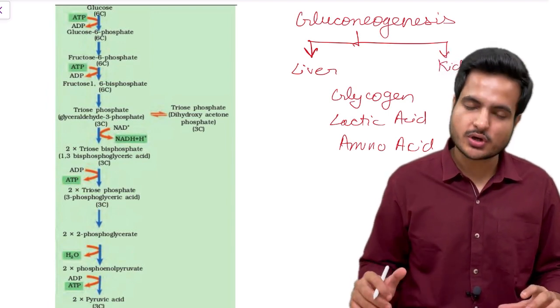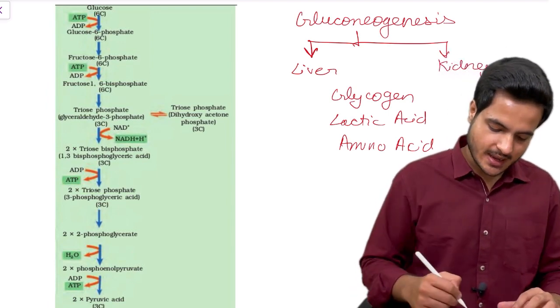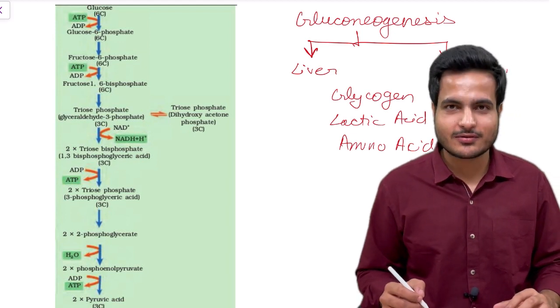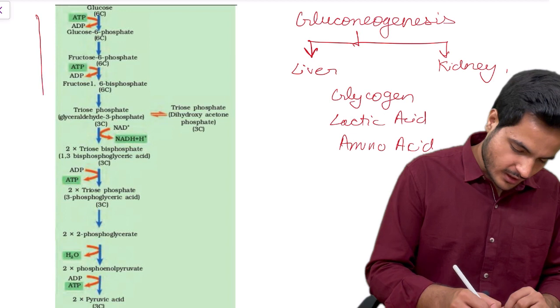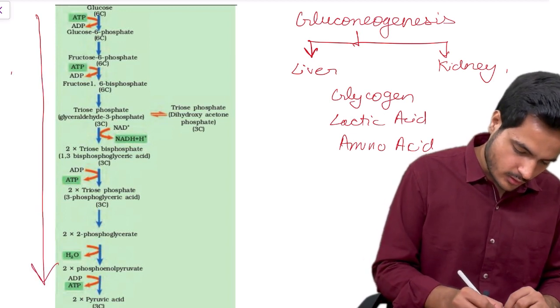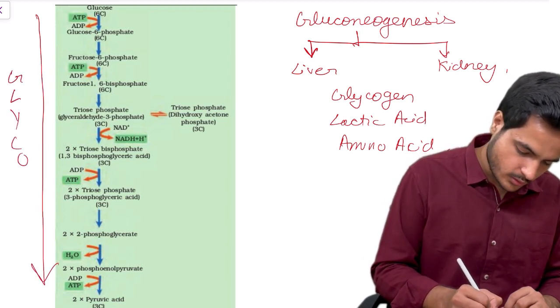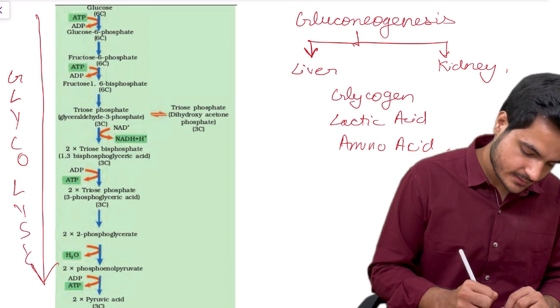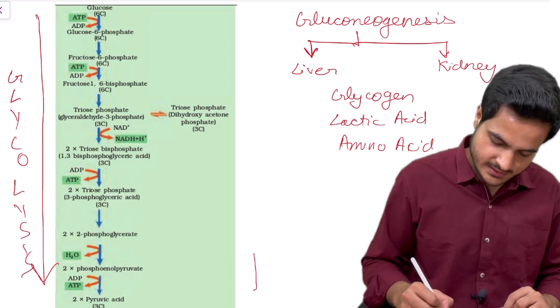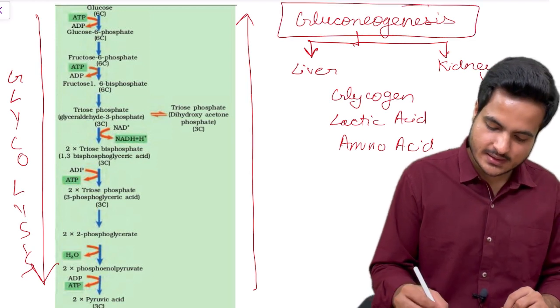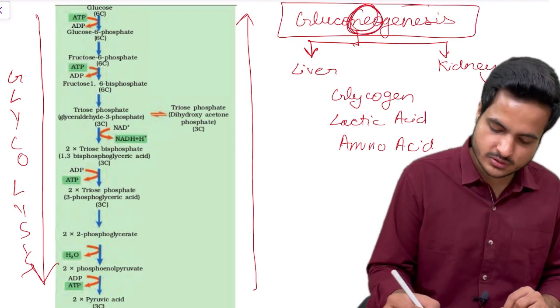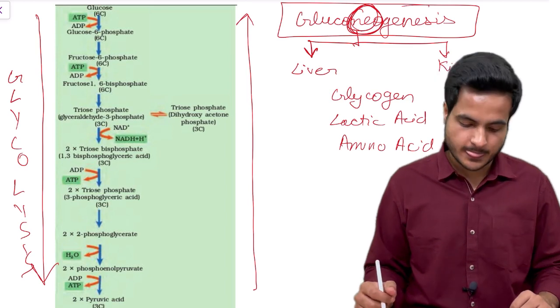So this process is called gluconeogenesis, and this diagram which you are seeing is actually from the NCERT showing glycolysis. So if we move downwards, it is called glycolysis. But if we trace it back towards glucose, it is called gluconeogenesis, that is forming glucose from new substrates.